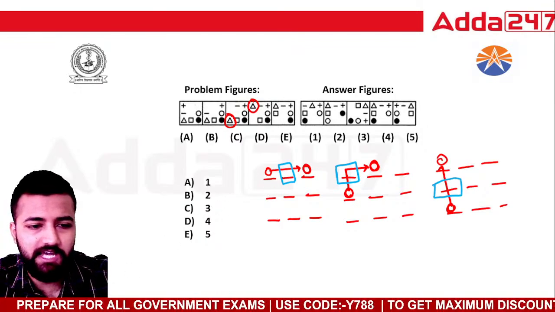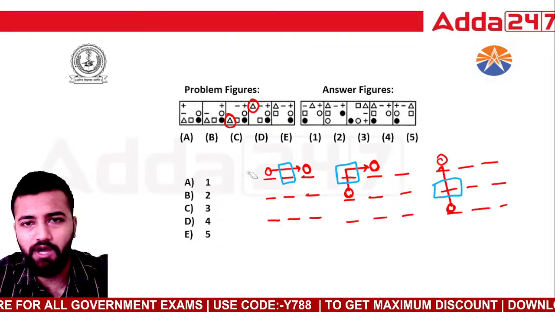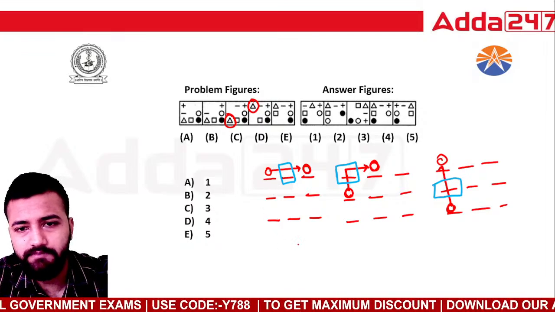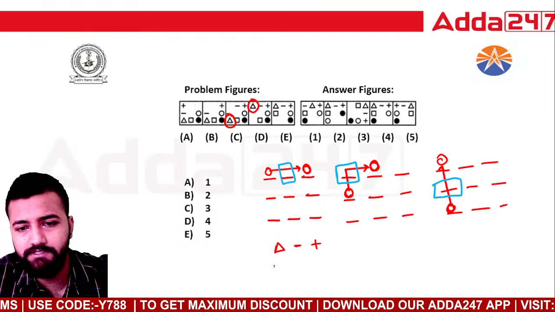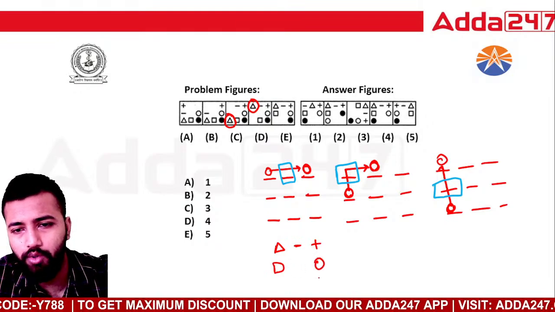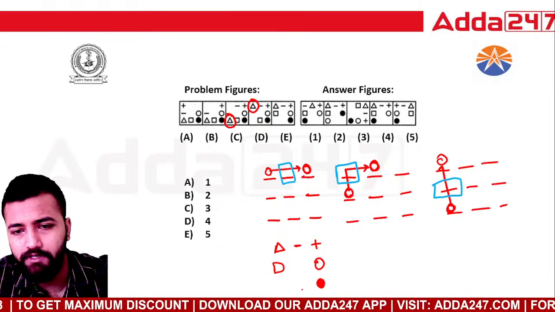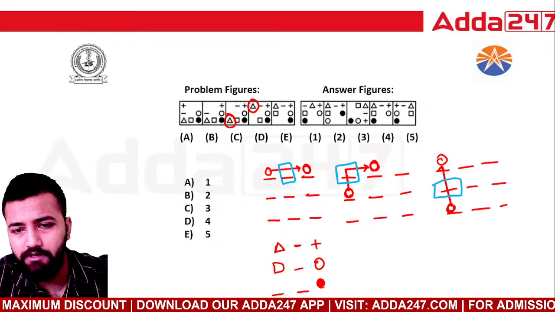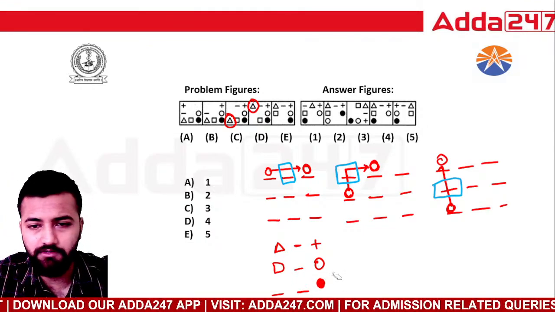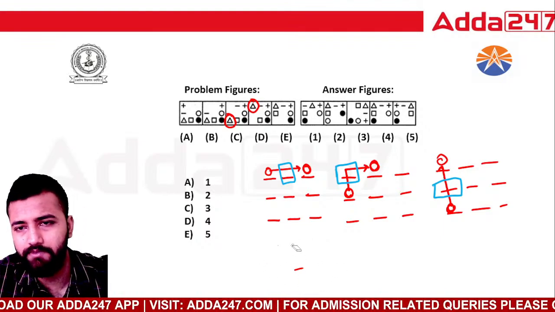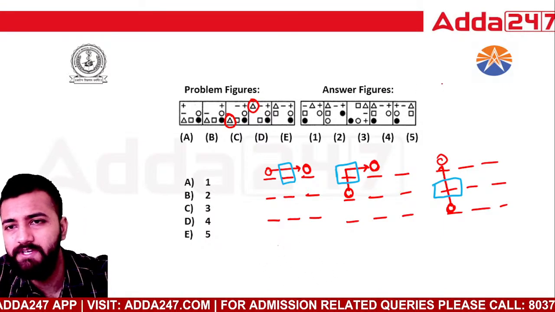So let's dive into the last figure that we have. Out here I can see that we have a triangle, minus, plus, square, O, and this particular figure. Now if I make two blocks out here, where will this go? Let me draw at the top, if you are having difficulties to see.